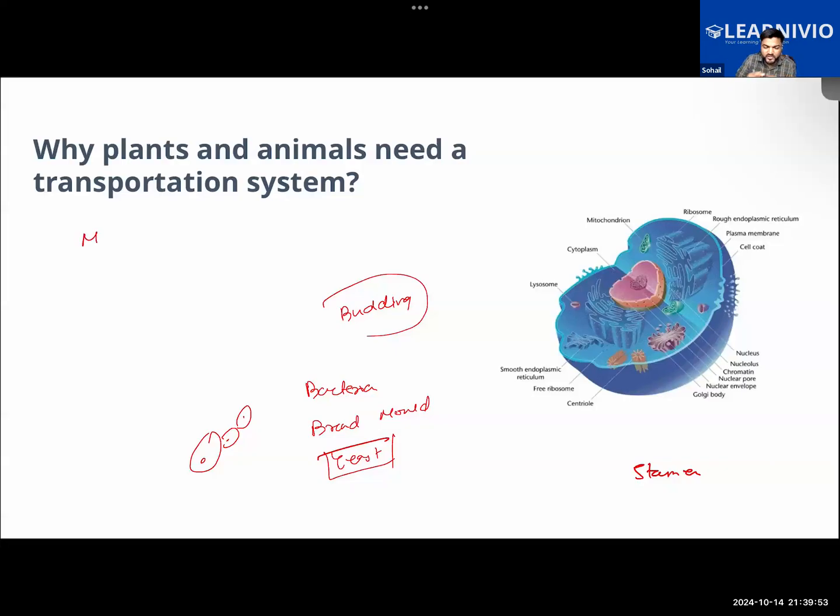The male gametes, listen carefully to the question. The male gametes in the pollen grain reach the female gamete, that is the ovum. Basically, sperm reaches the ovum. Sperm is found in the pollen grain. So the pollen grain will be going to the ovum via the pollen tube, or is it via the ovary tube, or is it via the ovule tube? You understood the question, Abu Bakr? Should I repeat this?